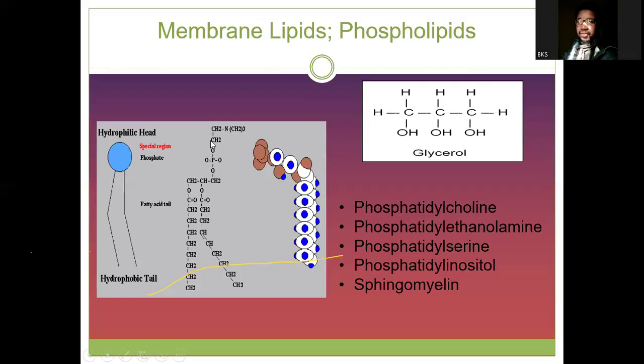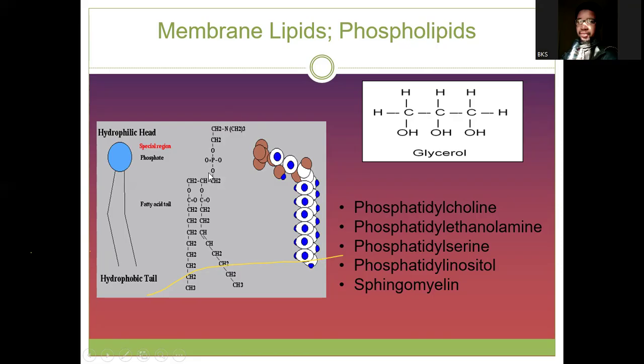Likewise, inositol. In the case of sphingomyelin, it is also a phospholipid, but not like these ones. It is a sphingolipid. It is called phosphosphingolipid. Why is this phosphosphingolipid? Simply because it does not contain glycerol.